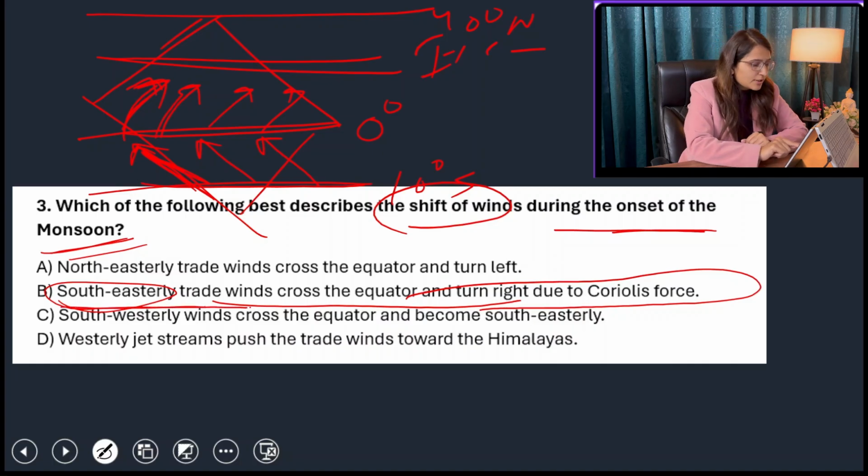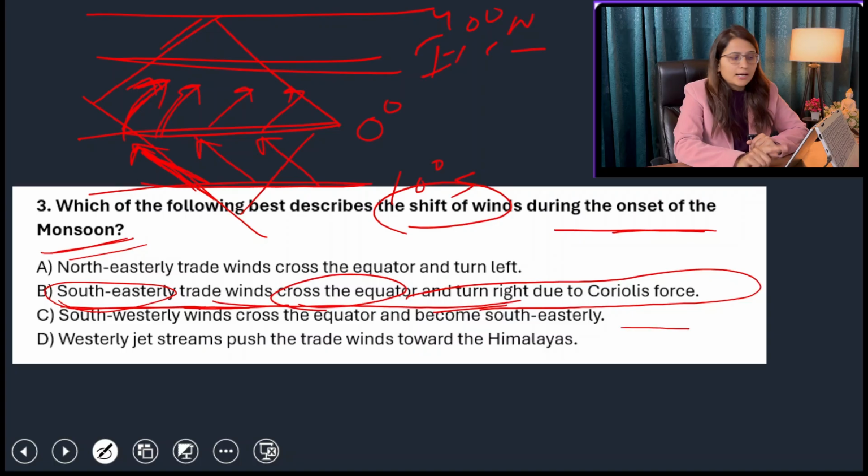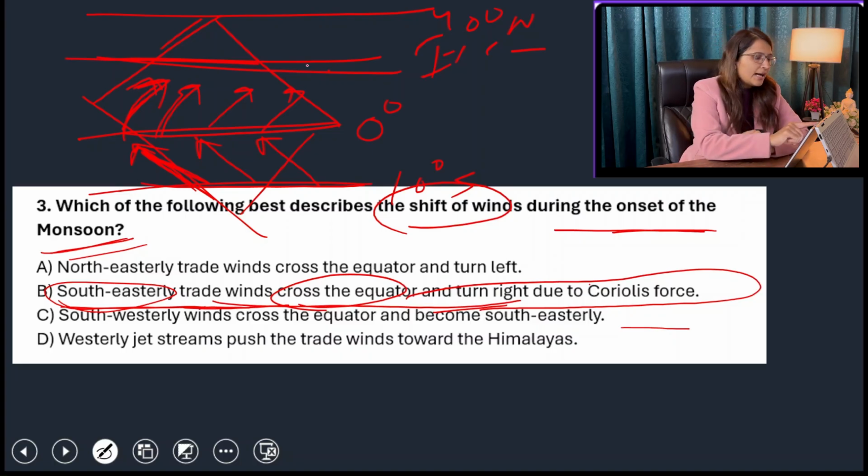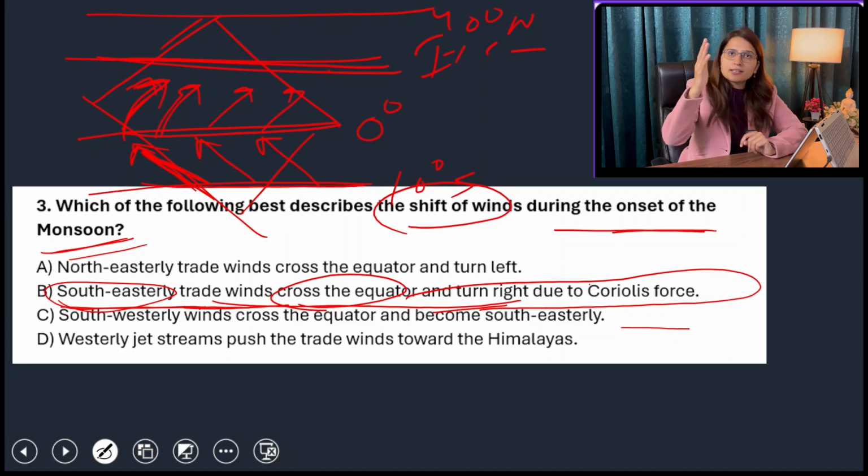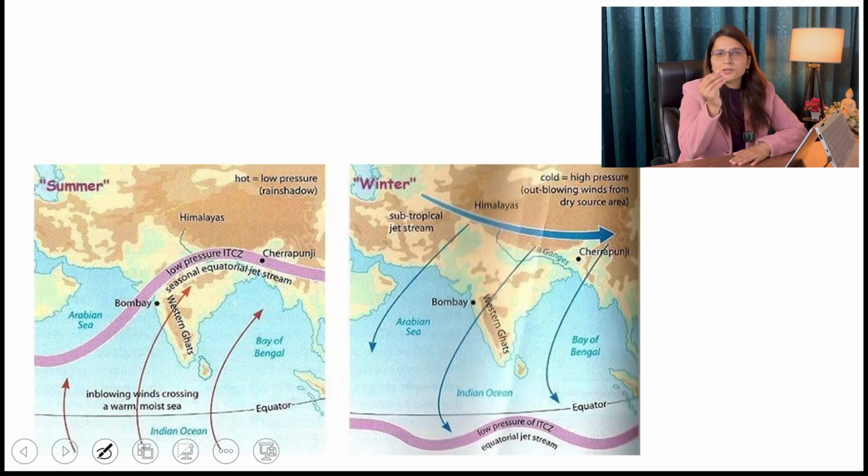Okay, so yes, southeasterly trade winds cross the equator and turn right due to Coriolis force and ultimately go to the ITCZ. That is why we say that it is nothing but this seasonal reversal of winds, because the ITCZ has shifted northward in summers and it has moved below the equator in winters. Okay, so that is called your shifting of wind. So option B is your answer.